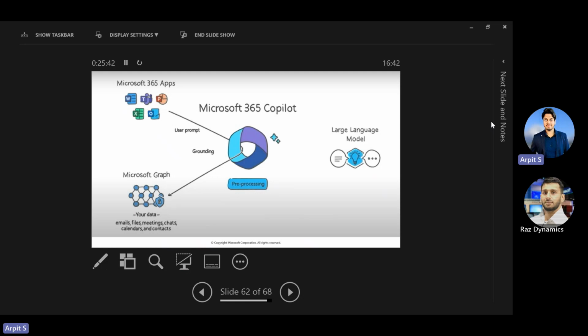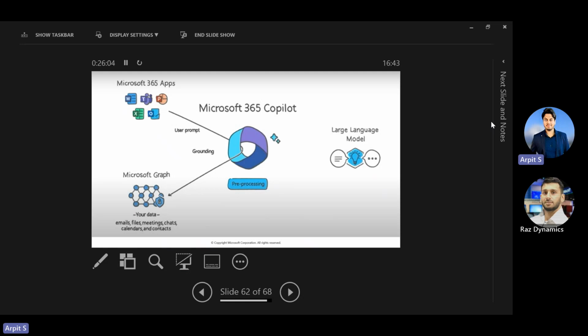Now in the background, it actually goes to the Microsoft Graph API, and whatever data you have stored in your Dataverse or in Azure or any of the applications. For example, I'm working in Dynamics 365, but my data can be stored in other applications like Azure, Outlook, Microsoft Excel, OneDrive, or SharePoint.